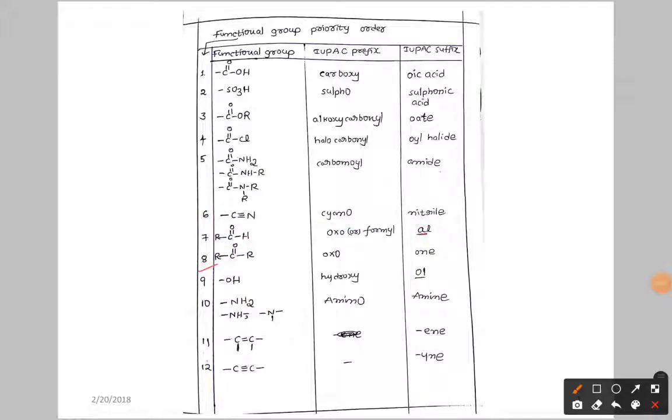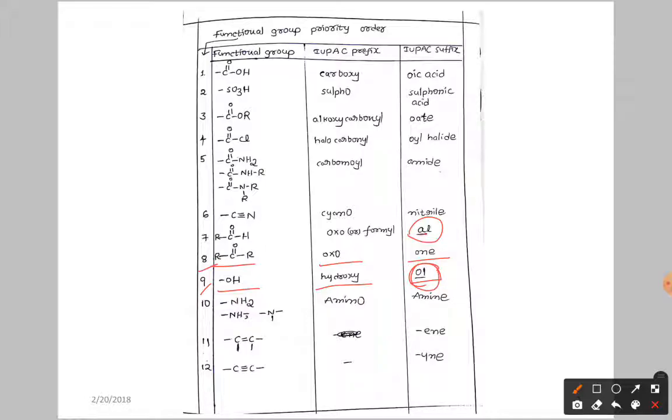Next, eighth priority goes to ketone, acetyl bond OR. If it is a prefix, you have to write oxo. If it is suffix, you have to write "one." Next, ninth priority goes to OH. If it is a prefix, you have to write hydroxy. If it is suffix, you have to write "ol." Here, be careful. It is "al," and this is "ol."